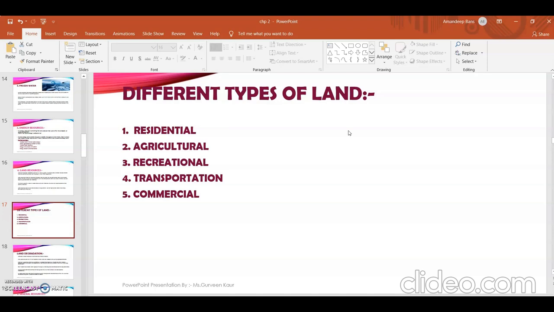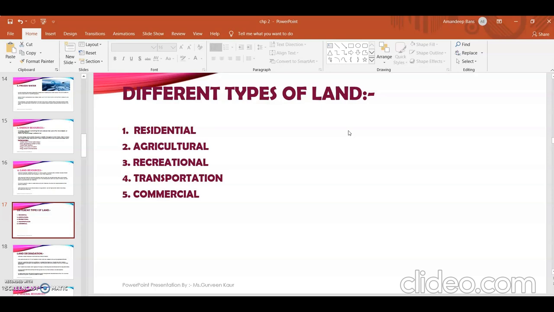The next one is transportation. Driving a car, riding on a train, taking a ride on the subway, all these use land which is used for transportation. When people build highways, railroad lines, and subways, they are using this land for transportation purposes. The land we use for transportation, where people can go from one place to another through different mediums, is called transportation land. The last one is commercial land.